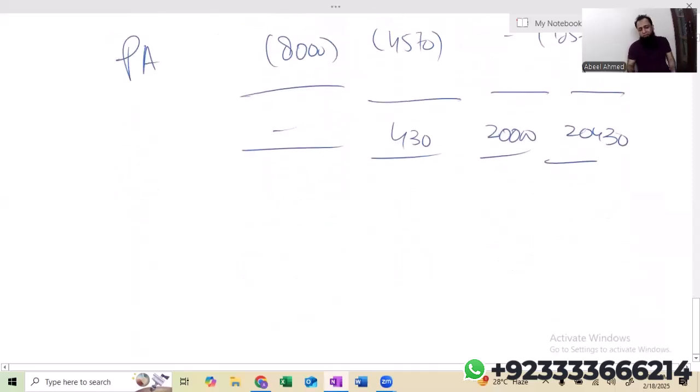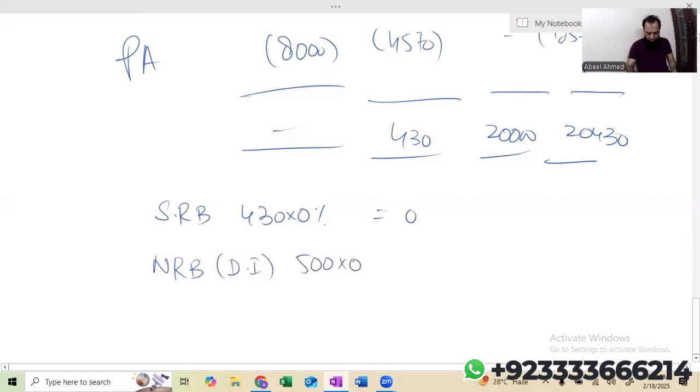Of course, entire 430 of the saving income falls in starting rate band. Starting rate band 430 into 0% is 0. Again, when it comes to dividend income, every individual gets nil rate band 500, irrespective of tax paying status. The total taxable dividend income is 20,000. Out of that, 500 we have taken in nil rate band.